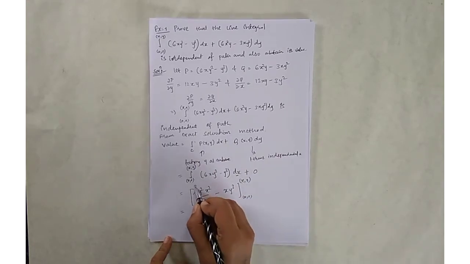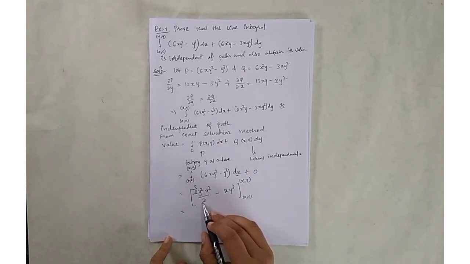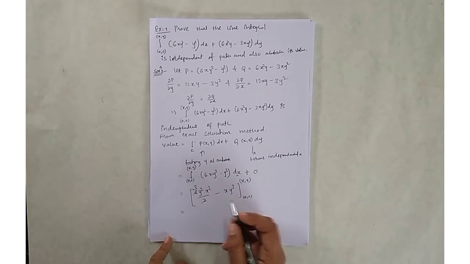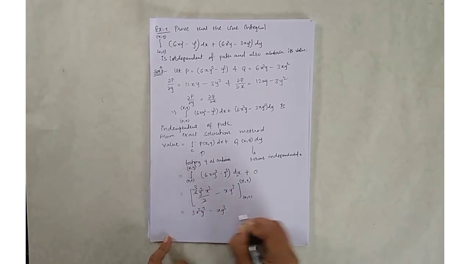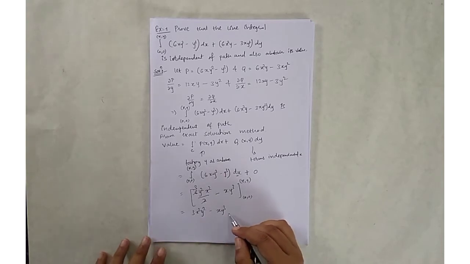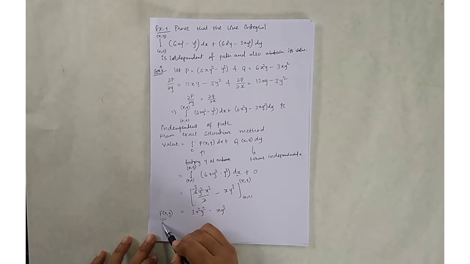So here it is 3, and first putting in x and y gives 3x squared y squared minus xy cubed, and the 0 term becomes 0. So this is my answer, the value of the function f(x, y).